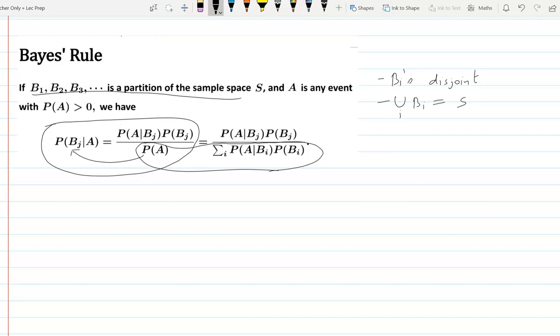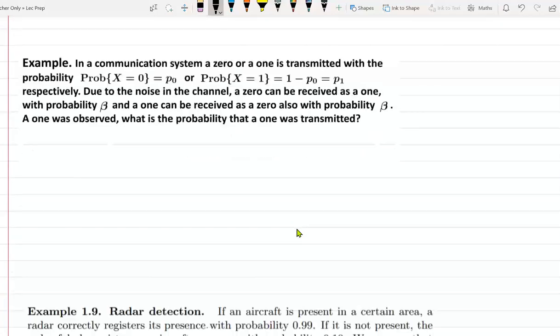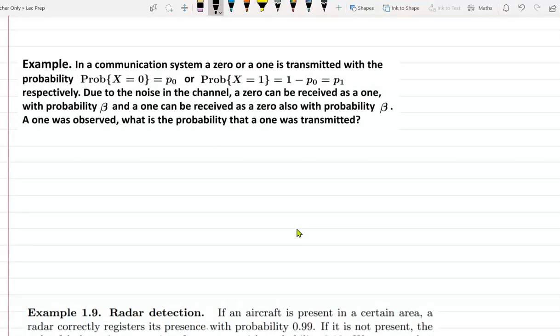Let's solve some problems based on this. This is a very common practical problem that you see. You are communicating. Actually, this problem is getting solved every time you open your mobile, or every time this video is being processed. Some version of this problem is getting solved. This is a very simple case, but it's good to start with a simple case.